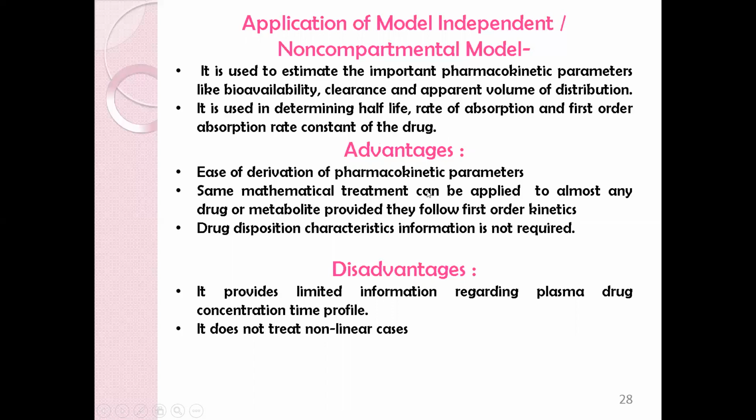The same mathematical treatment can be applied to almost any drug or metabolite provided they follow first order kinetics. For this reason, you do not require drug disposition characteristics information. Disadvantage is what? It provides limited information about the plasma drug concentration profile, and it does not treat non-linear cases. That is the major disadvantage.